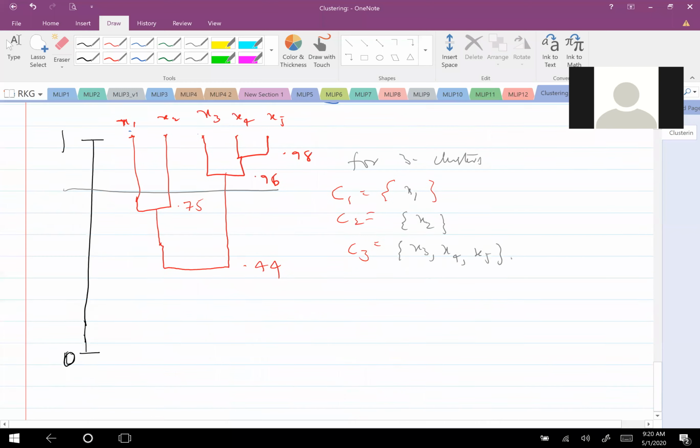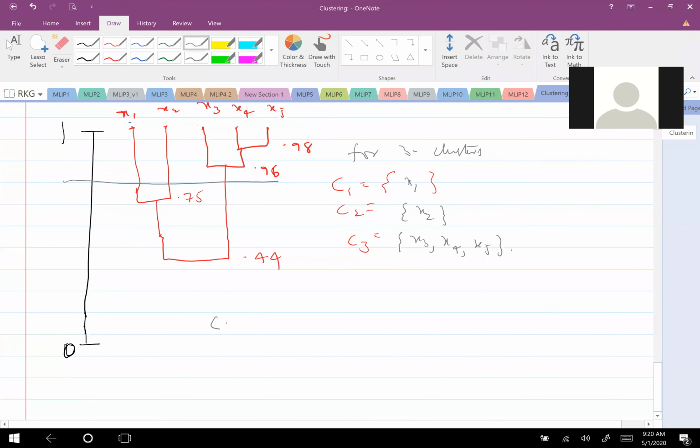What I'm trying to say is, assume that C1 is initially X4, X5 clustered. Okay, it's already clustered. Now the other samples I have are X3, X1 and X2. So assume that each of them is one cluster. So this is C2.